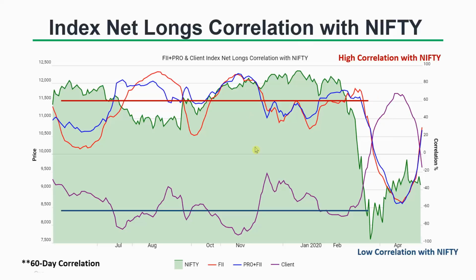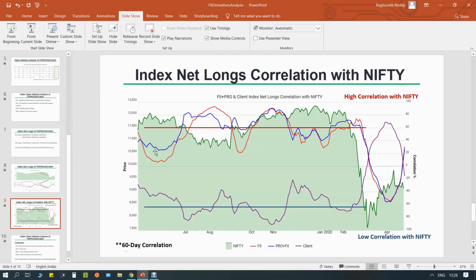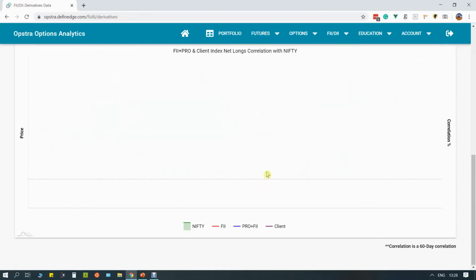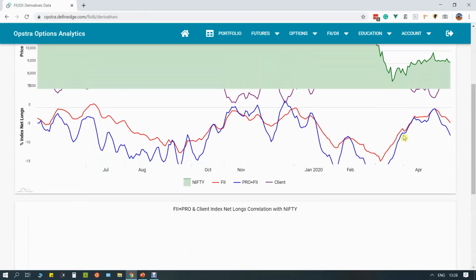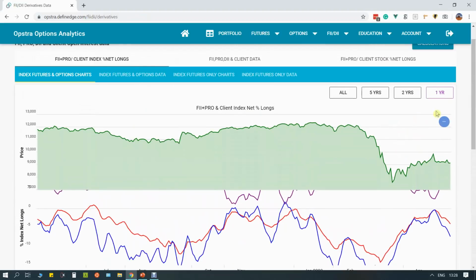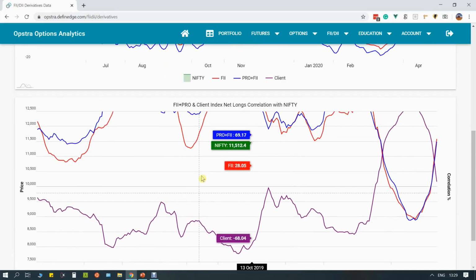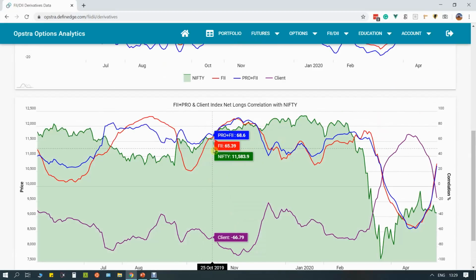Let's look at some long-term trends of these correlations. Let's go back to the chart again. If you scroll down, you will see the correlation charts within Nifty of net longs with Nifty.